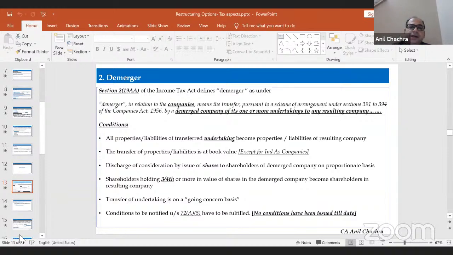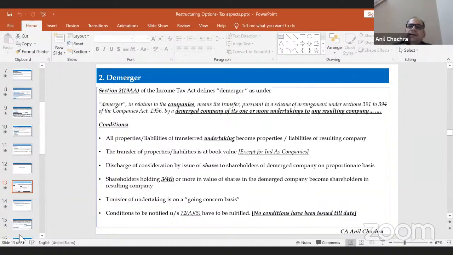The conditions are that all properties of the undertaking become properties of the resulting company, and all the liabilities of the demerged company become liabilities of the resulting company. The second condition is that the transfer of property or liabilities should be at book value, except for Indian companies wherein fair valuation is allowed, but revaluation is not allowed.